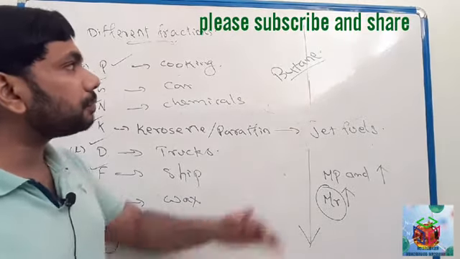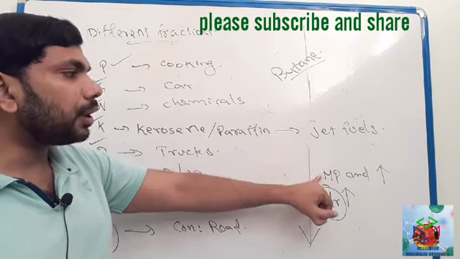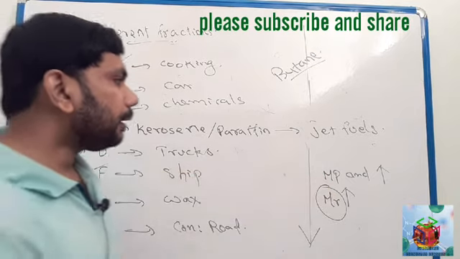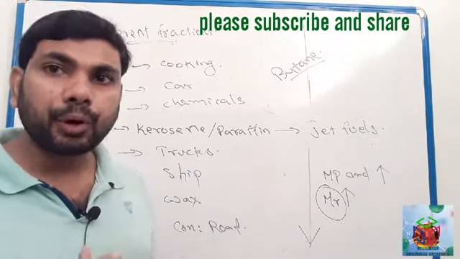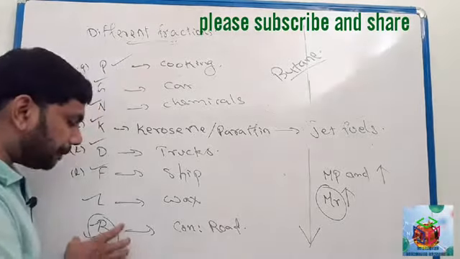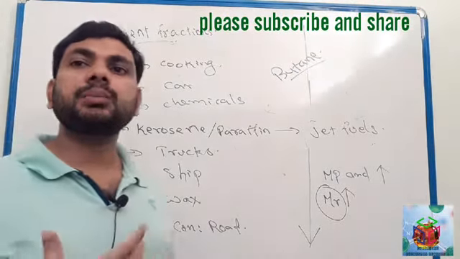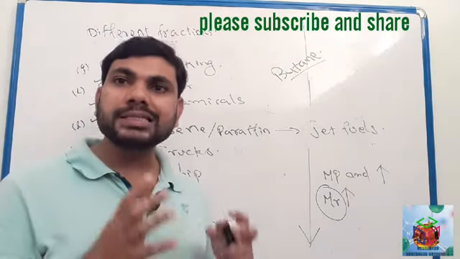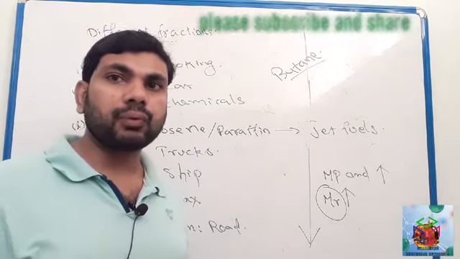Moving from petroleum gas to bitumen, the melting and boiling point and the molecular mass increase. Bitumen has the highest values and separates last during the fractional distillation of crude oil.